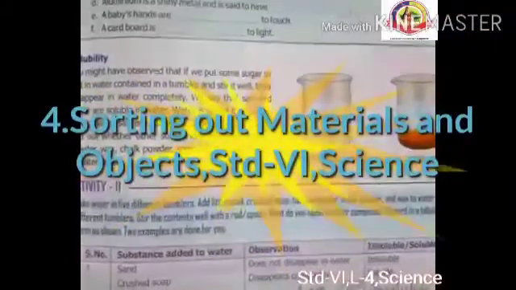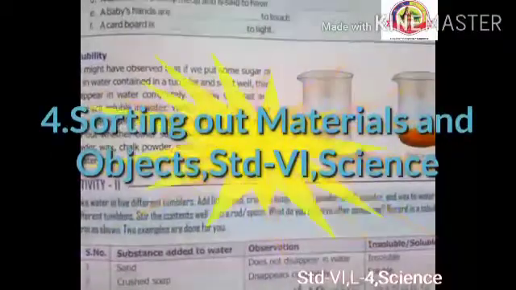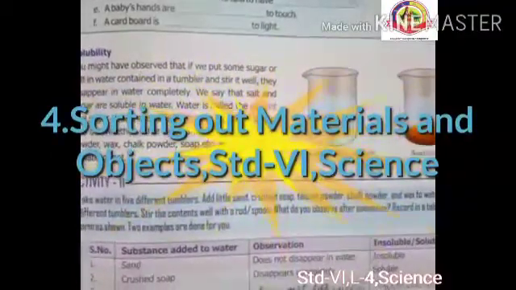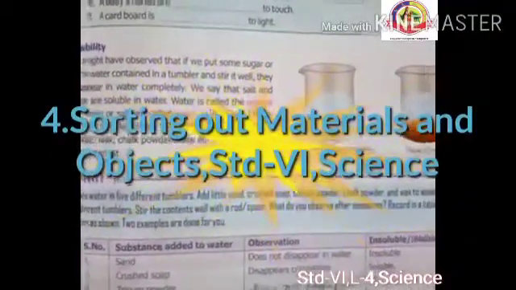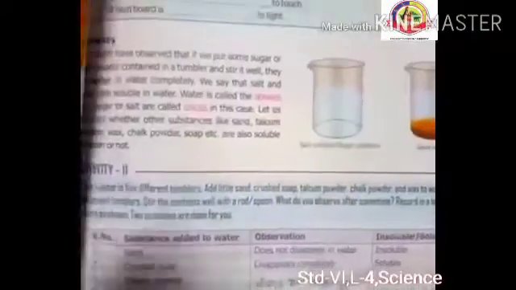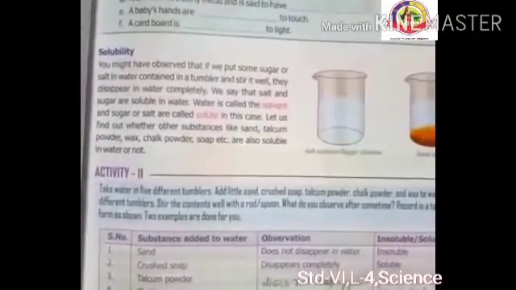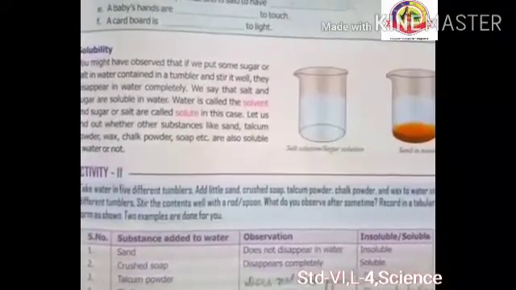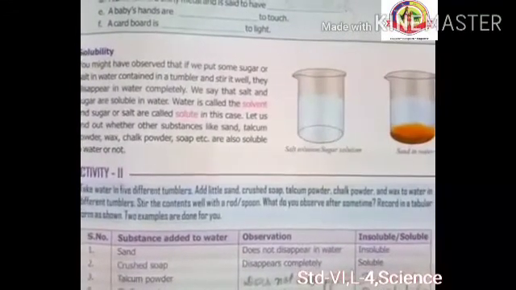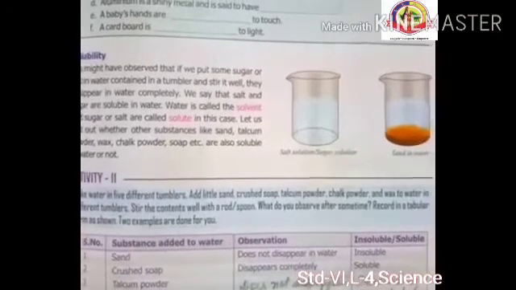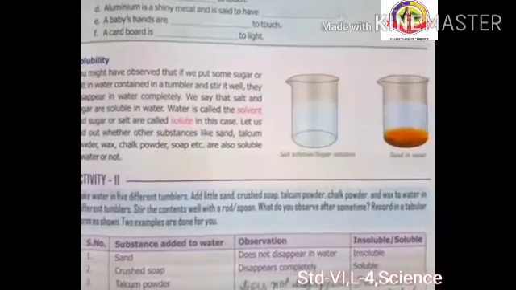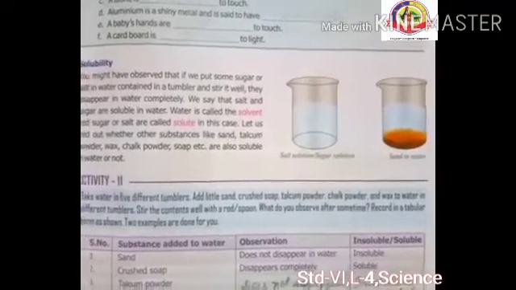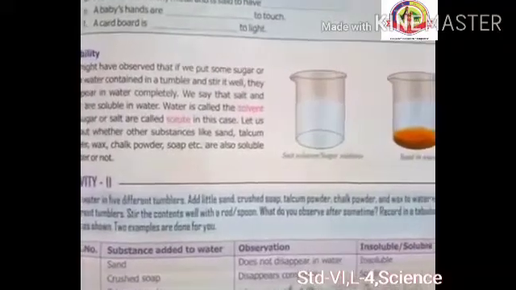From the last video we are studying the properties of materials, right? This is one of the properties of materials: solubility. Today we will see that you might have observed that if we put some sugar or salt in water contained in a tumbler and stir it well, they disappear in water completely. We say that salt and sugar are soluble in water. Water is called solvent and sugar or salt are called solute.